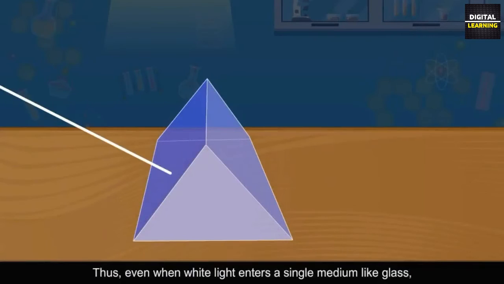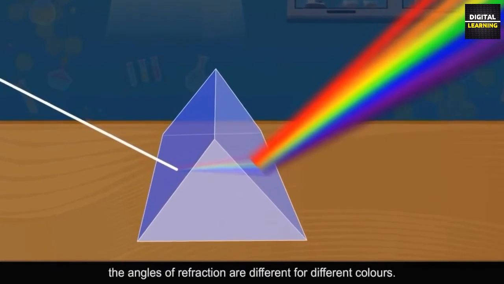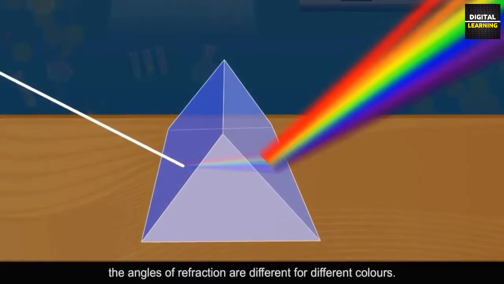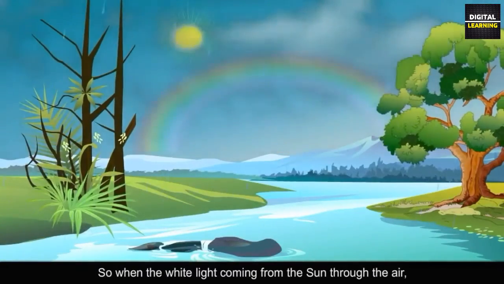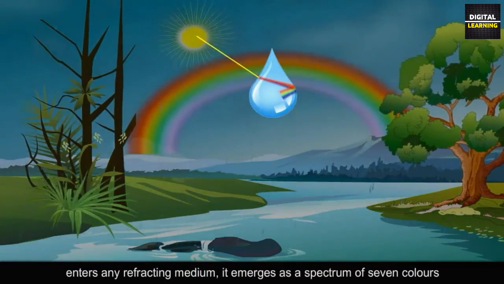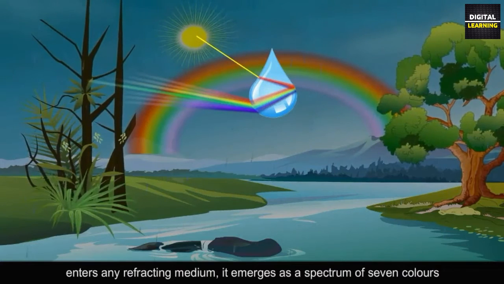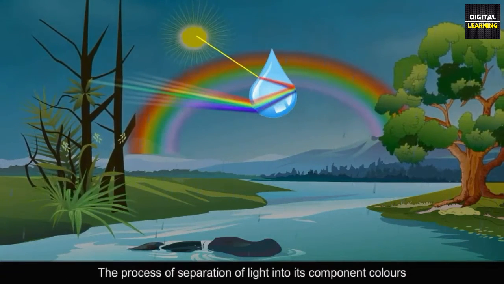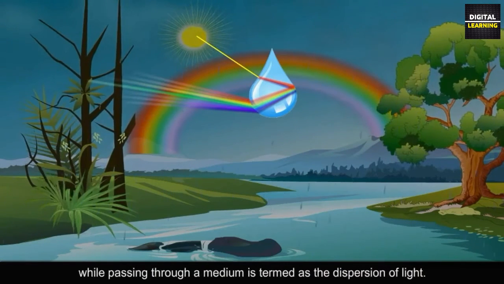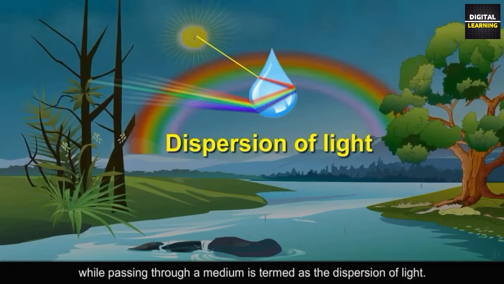Thus, even when the light enters a single medium like glass, the angles of refraction are different for different colors. So, when the white light coming from the sun through the air enters any refracting medium, it emerges as a spectrum of 7 colors. The process of separation of light into its component colors while passing through a medium is termed as the dispersion of light.